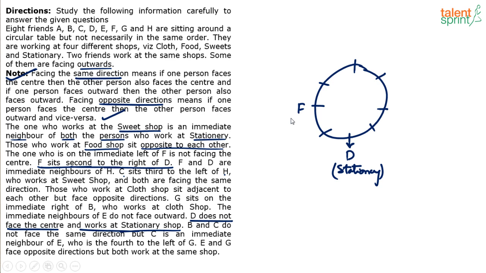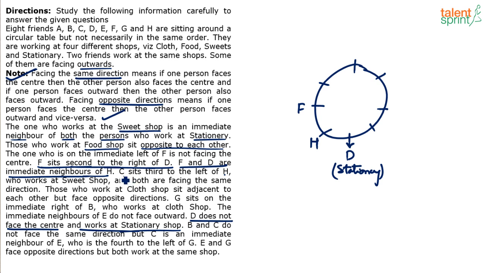Yeah. Also, if you read the next point, F and D are immediate neighbors of H. F and D are immediate neighbors of H means what? H should come between F and D. Only then they will become immediate neighbors, right? See, F and D are both immediate neighbors of H. Again, is H facing center or outwards? Not known to us yet, right?